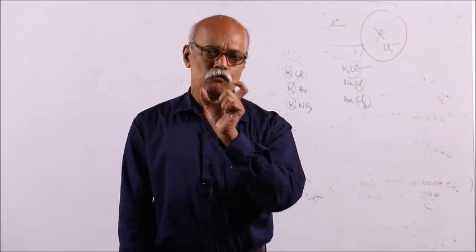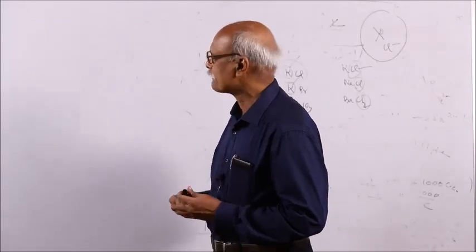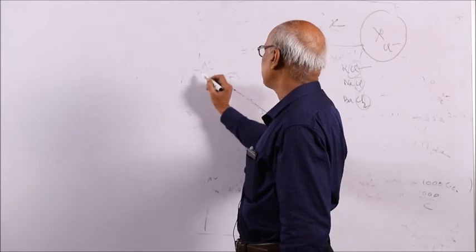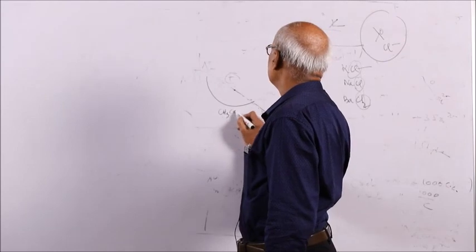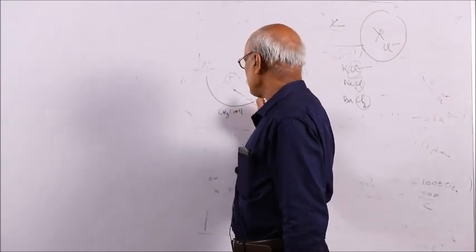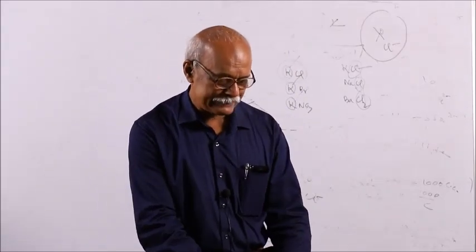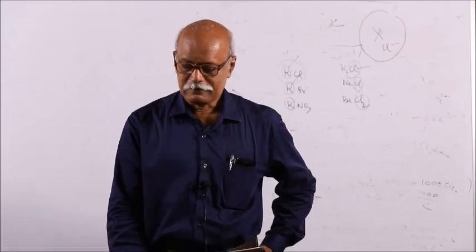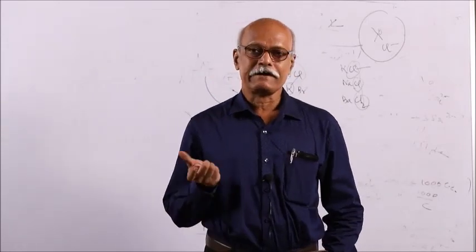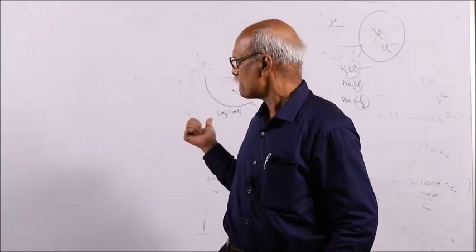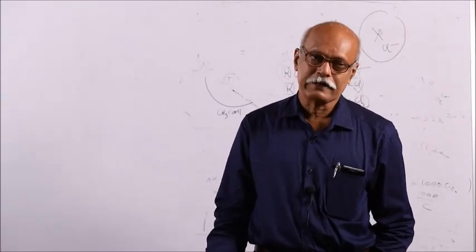But if you consider a weak electrolyte, the plot will not be linear. For a weak electrolyte, suppose you take the case of acetic acid, you cannot find it by this lambda versus root C plot, the points will be just like this curve, this is acetic acid. This is a linear plot, but this is for a weak electrolyte, because dissociation is not uniform. So from the lambda versus root C plot, we can find out whether it is a strong electrolyte or a weak electrolyte.